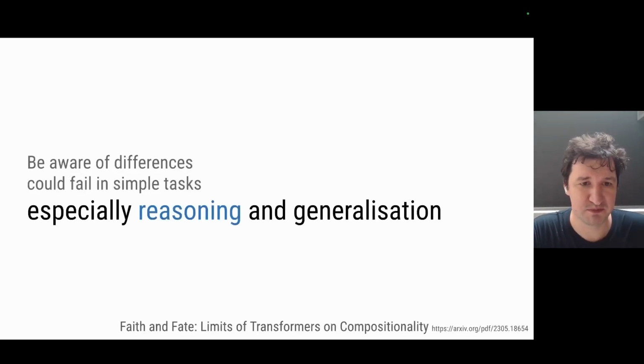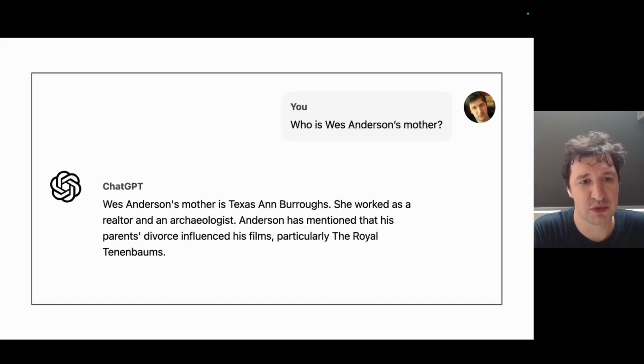And there are two classes of problems where GenAI models are especially bad, and these types of tasks are reasoning and generalization. So let's talk about reasoning. I think probably the most simple reasoning task is just understanding that if A is B, then B is A, and surprisingly, LLMs fail even in this simple task.